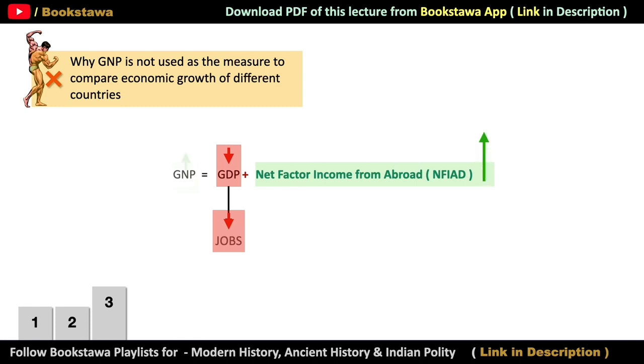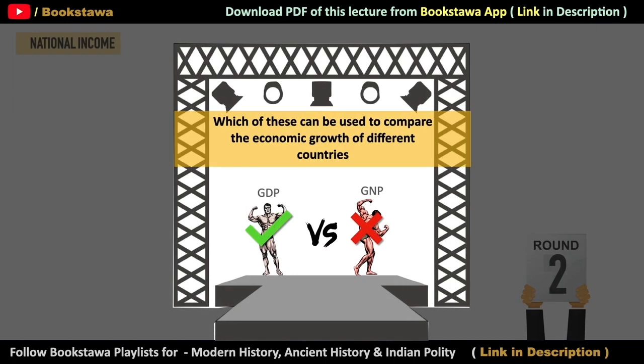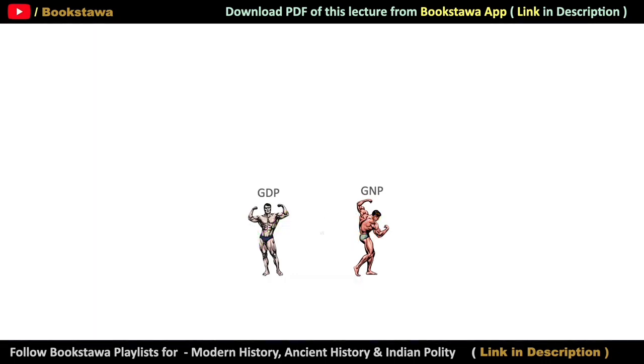But despite this, if net factor income from abroad starts increasing so fast that growth is seen in GNP as well, so in this scenario, can we say that our economy is growing? Not at all. So we can say that even though our economy is not actually growing, rather it is shrinking. Despite that, our GNP is giving us the picture of growth. So it means that GNP can sometimes give misleading figures related to economic growth.